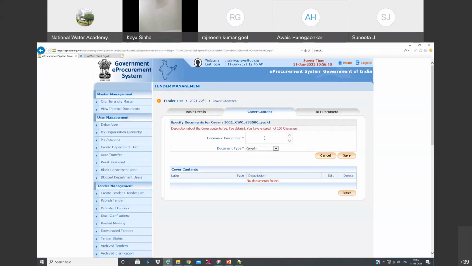This is a very important thing. That means here we need to mention what are the documents a bidder should upload. Okay. So you can write, you can ask them scanned copy of.